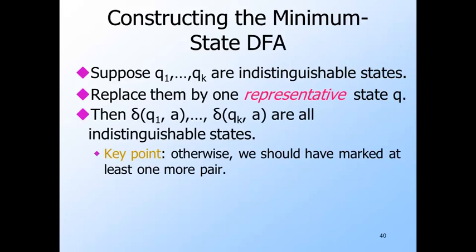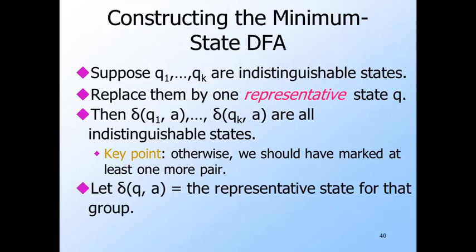On any symbol A, all the indistinguishable states, the Qi's, go to states that are also indistinguishable from one another. For if not, then we could use a distinction between, say, the states delta(Q1, A) and delta(Q2, A) to distinguish between Q1 and Q2. But we already know that Q1 and Q2 are indistinguishable, so that can't happen. Thus, make the transition for state Q on input A be the representative for the indistinguishable states delta(Q1, A) and so on.